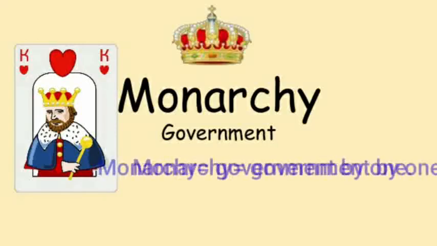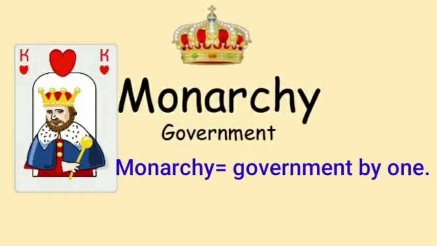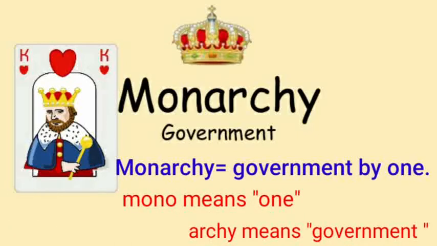Then we are going to see monarchy. Monarchy means government by one. The word mono means one and archy means government. So there is basically one ruler in monarchy.